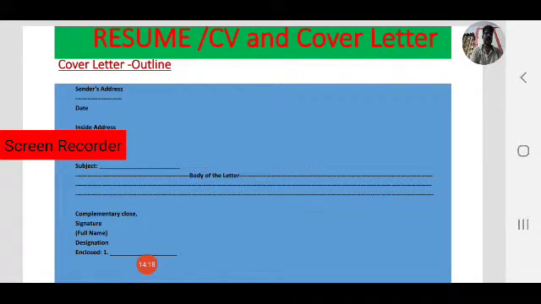Always keep in mind in writing a formal letter. We are focusing on the cover letter, which is also called a formal letter. While writing a cover letter, you need not write more than 3 paragraphs in the body of the letter. In some cases you can write more than 3 paragraphs, but generally a cover letter must be brief and clear, so generally you write 3 paras.